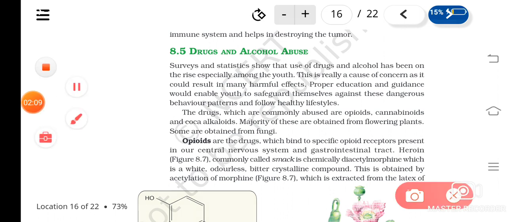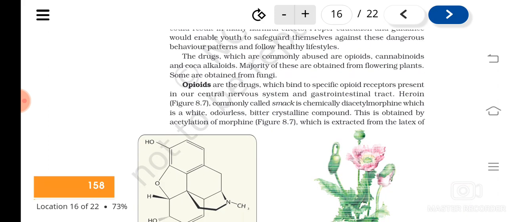Heroin, that is commonly known as smack, is actually diacetyl morphine. It's a white, odorless, bitter crystalline compound. And how is it obtained?